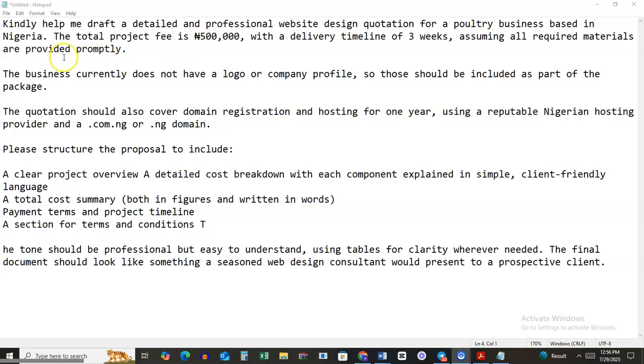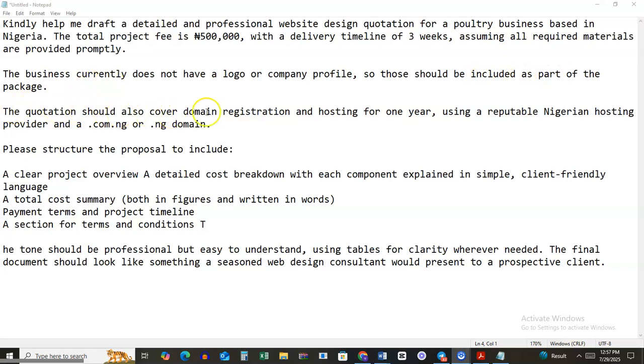Assuming no required materials are provided promptly. So the business currently does not have a logo or company profile. So it's like they want you to also create a logo and a company profile. If they do have, you can tell it, okay, the business already has a logo and a company profile. So they might need to provide you their logo or company profile so that you're able to use that to craft the content and pages for the website. So those should be included as part of the package, but here we're assuming they don't have.